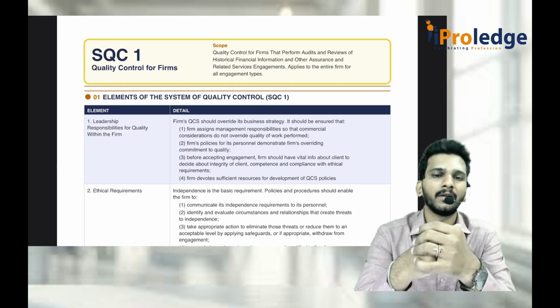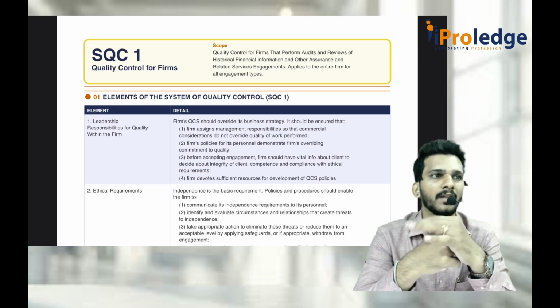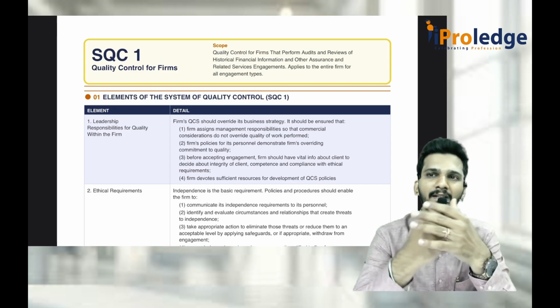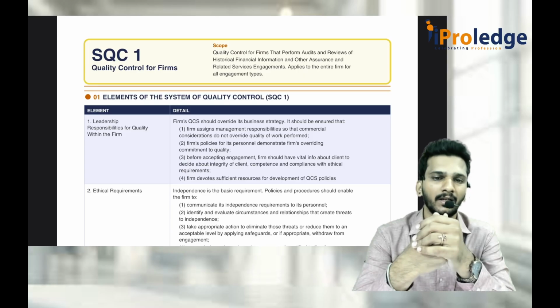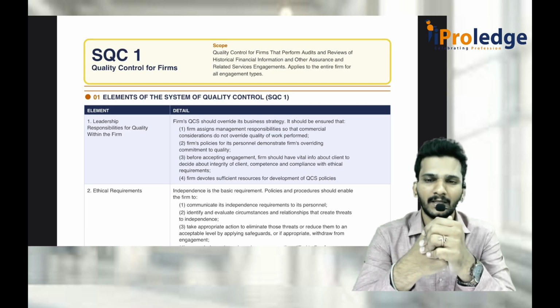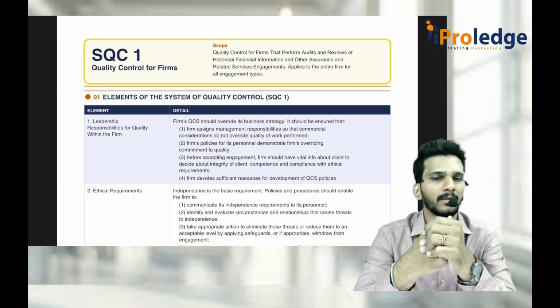So when I say a firm can render multiple services, they can render audit services, other than audit, assurance services, also consultancy. Many services they can render. But whenever they are doing an audit, they should compulsorily follow SA 220, because that is specifically applicable for an audit. Audit means wherever any assignment is happening with respect to expression of an opinion, that is called an audit. But when it comes to SQC1, it is not just about the audit.